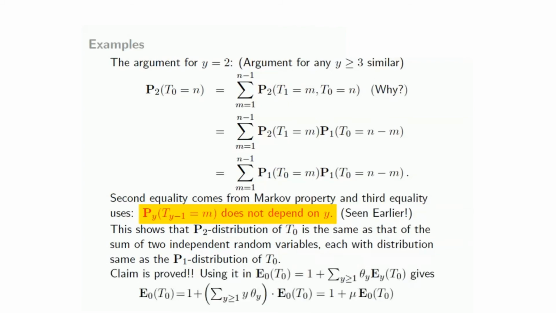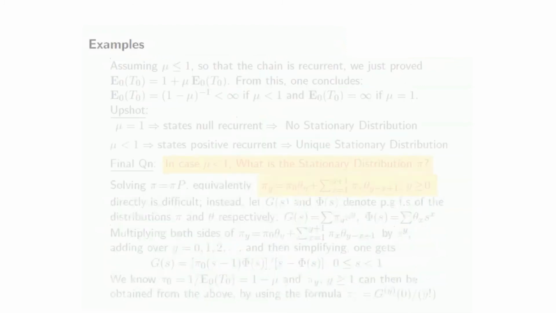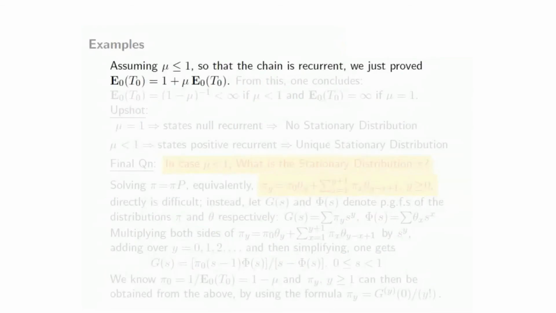So now if you use this in this equality, that gives you that E_0 of T0 is 1 plus the summation over y greater than or equal to 1 of y theta_y times E_0 T0, which is the same as 1 plus mu times E_0 T0, assuming that mu is less than or equal to 1 so that the chain is recurrent.